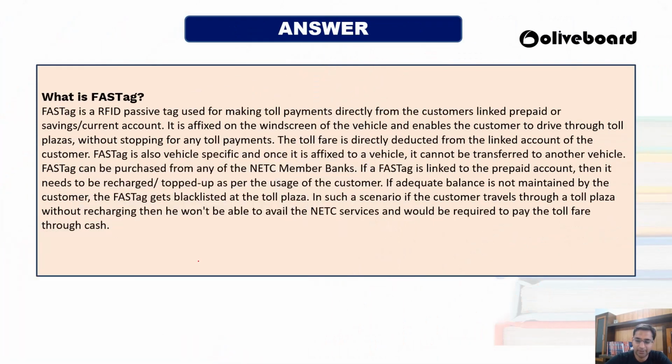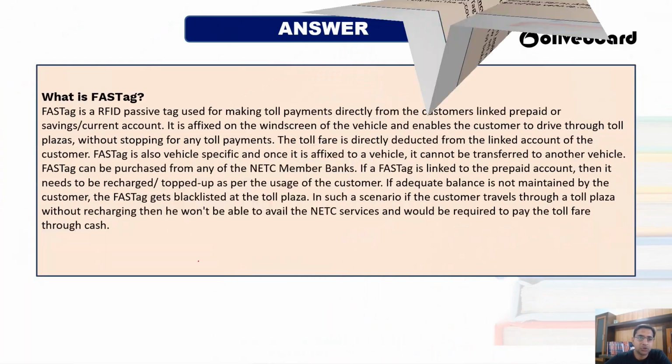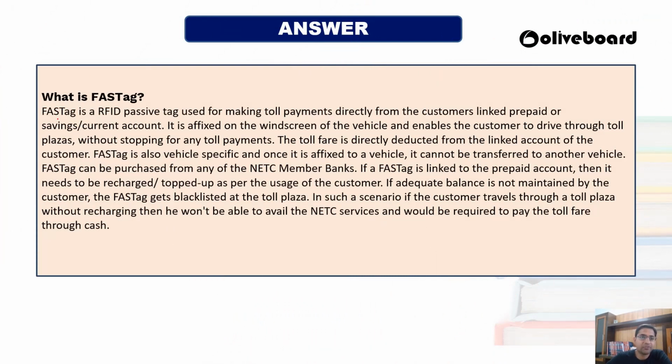Now, what is FASTag? First of all, you should know FASTag works on RFID technology, radio frequency identification. This radio frequency identification has been linked to the barcode, and linked to your savings or current account, that is, the FASTag account. Your FASTag has to be charged whenever it is running out of money. The way you charge your phone, or your TV, similarly the FASTag has to be charged.